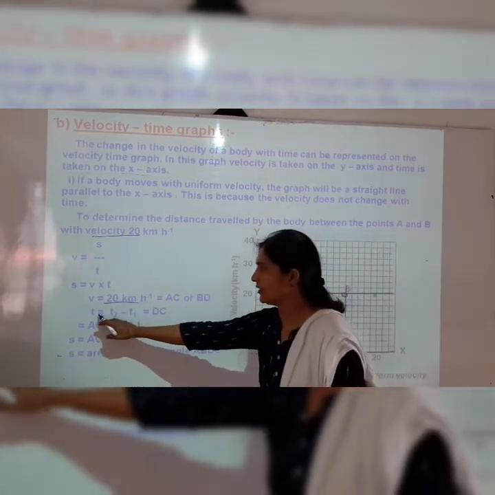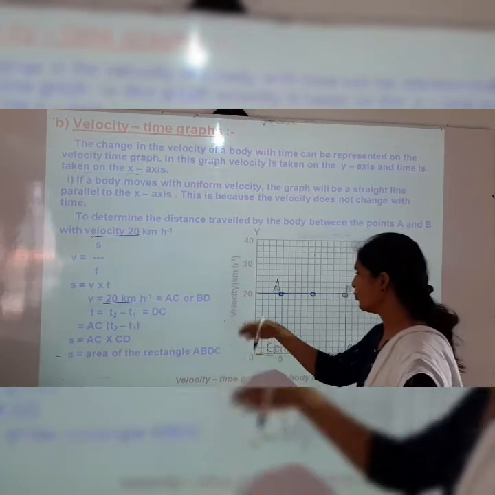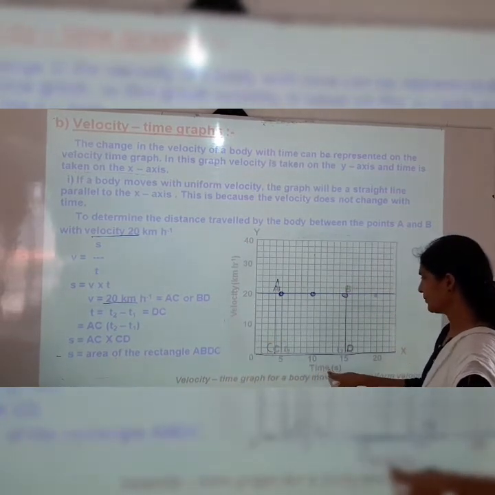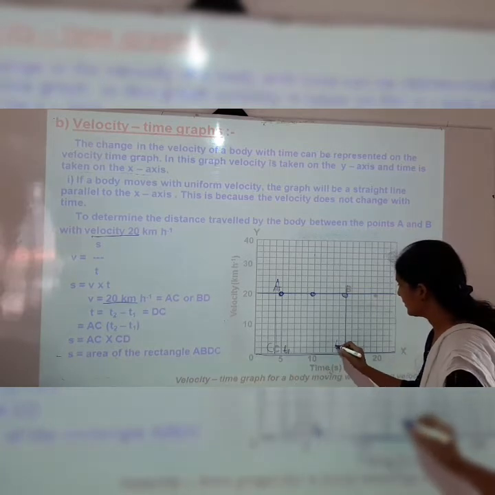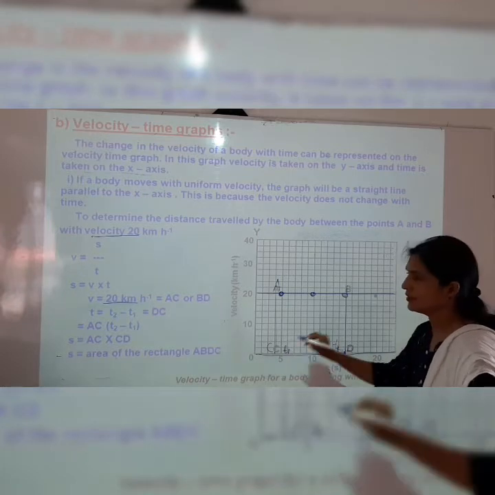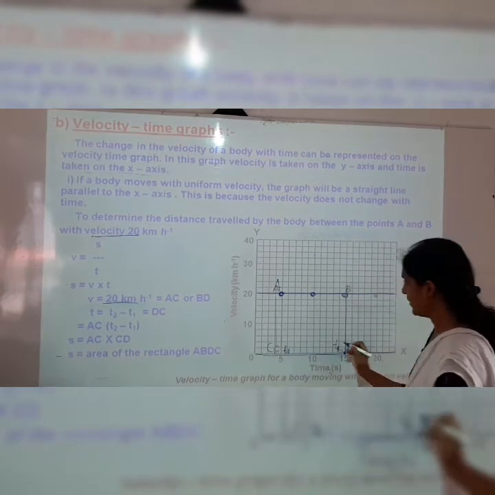Now T is equal to T2 minus T1, which is equal to DC. Here this one is T1 and this point is T2, so T2 minus T1 means DC.